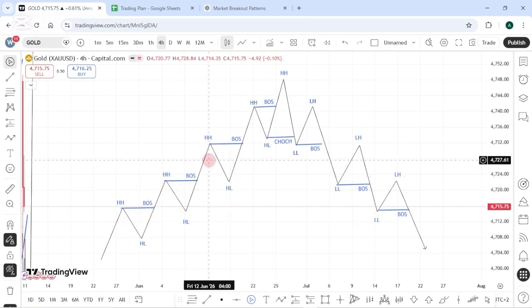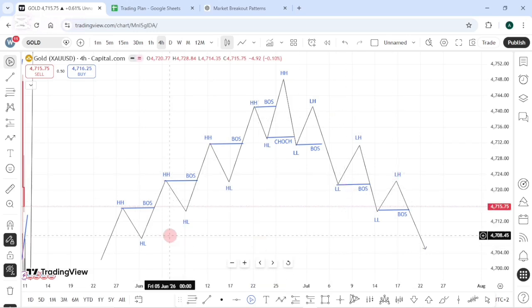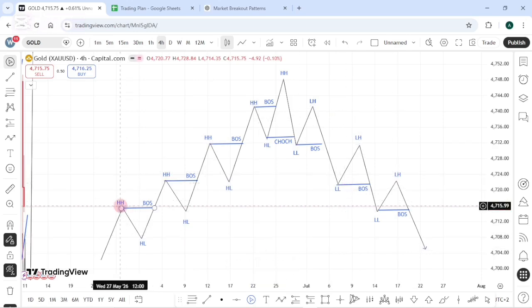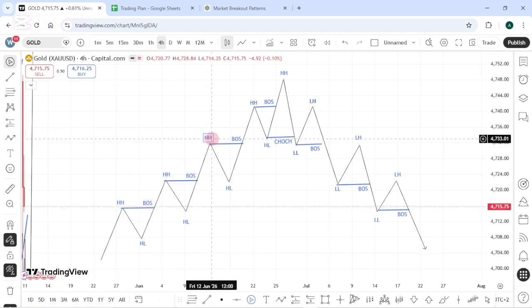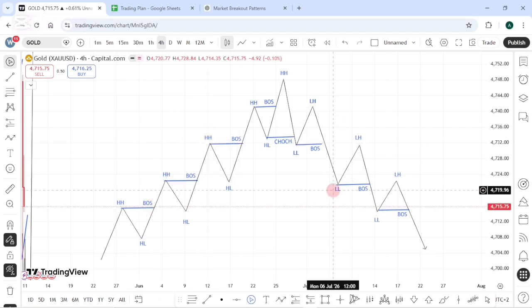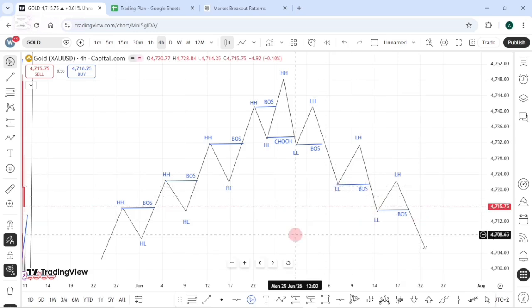In an uptrend, we get higher highs and higher lows. In a downtrend, we get lower highs and lower lows. In an uptrend, we expect our higher highs to be broken every time, and in a downtrend, we expect our lower lows to be broken every time. So when does the market change?